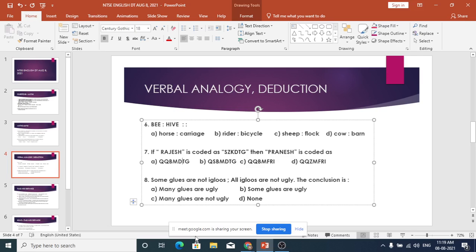Again here, all have some or many, so again we cannot decide. But another rule is, if both the statements are negative, then conclusion is not possible. Are both the statements negative?